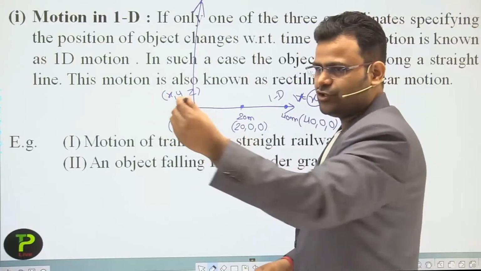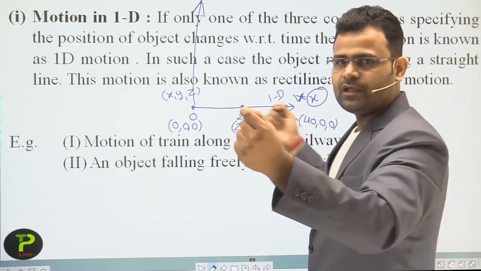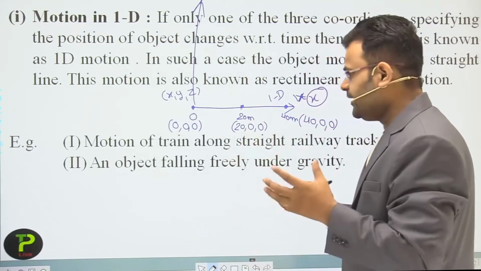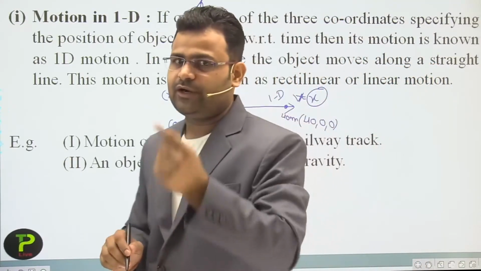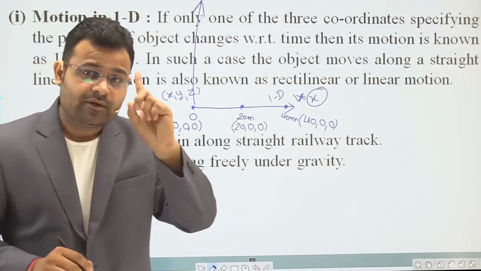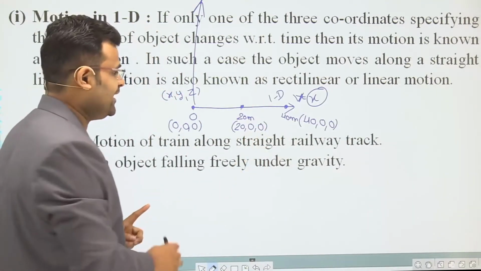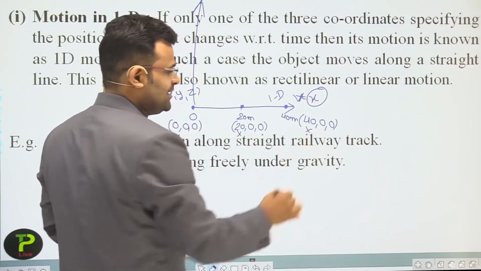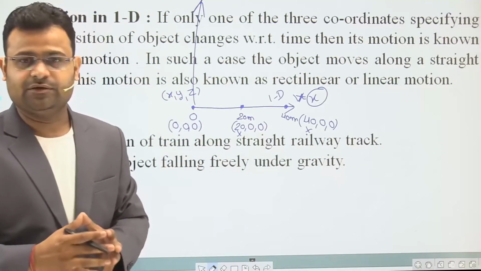The object moves only in that direction. So dear students, to get the position of an object, we require only one coordinate. Which coordinate is used in that case? Only the x coordinate. So that is x direction motion, and we can say that is one dimension motion.